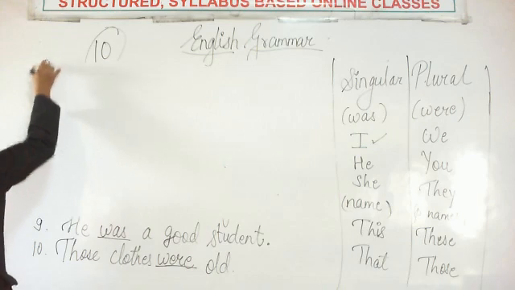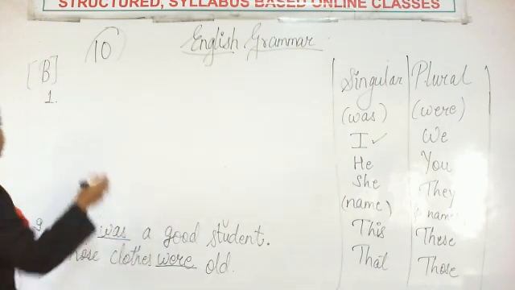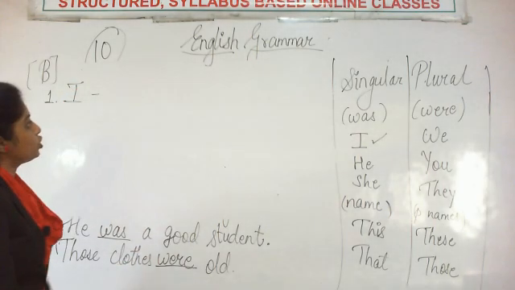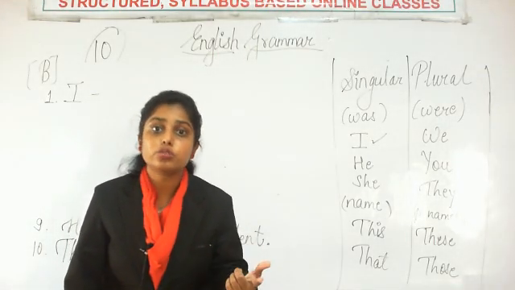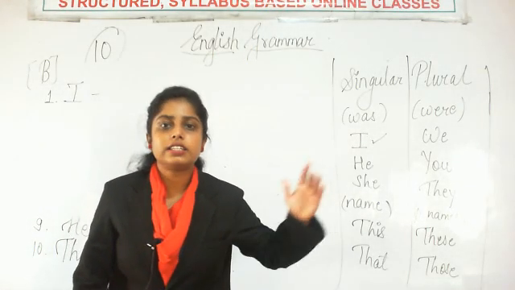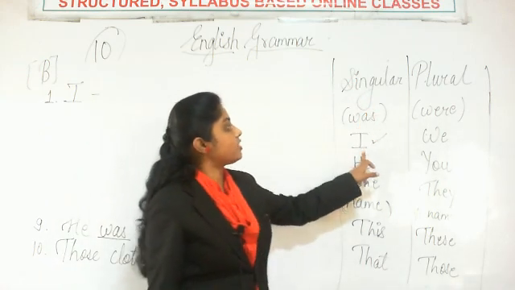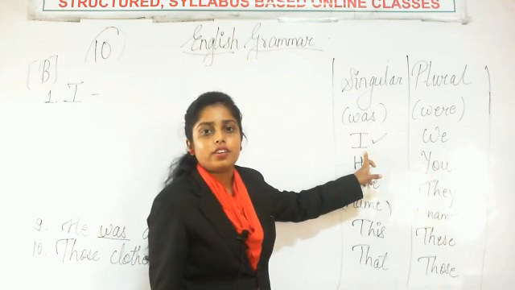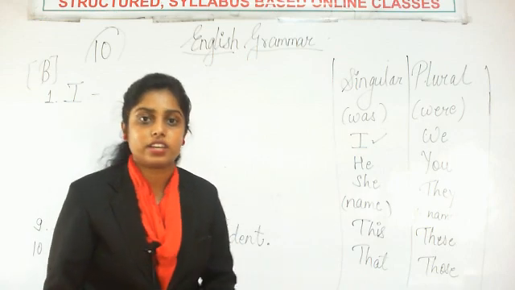So question number B. First, the subject given there is I. Okay. So first we will see whether with I we use was or were. So singulars, I is there in the singular subject list. So with I, what do we use? We will use was.